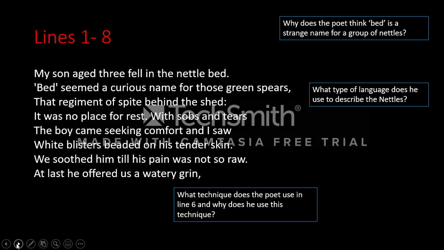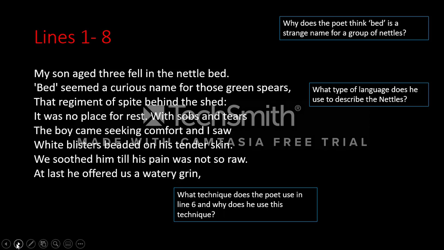I've stopped it after those lines because after these lines it's when the father goes out. So this is the first section of the poem. I would say it's about the son falling into the nettles, being hurt by the nettles, and coming to his parents for comfort as you'd expect a 3-year-old child to do.